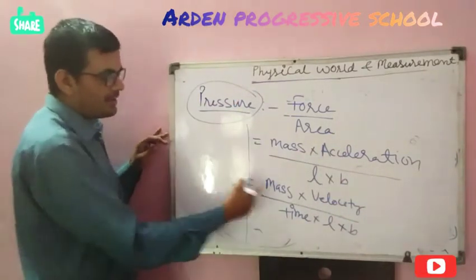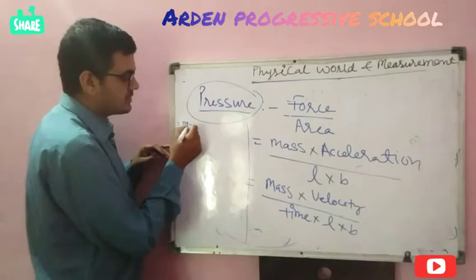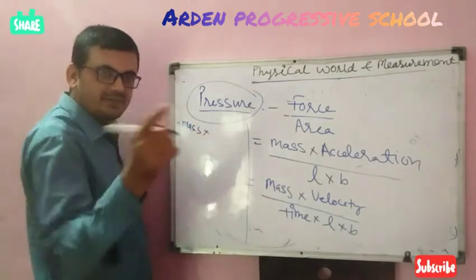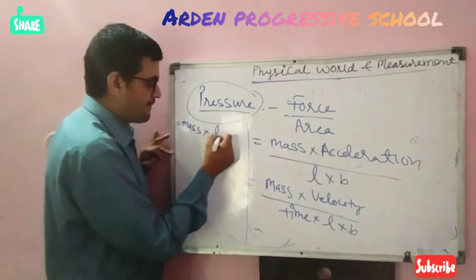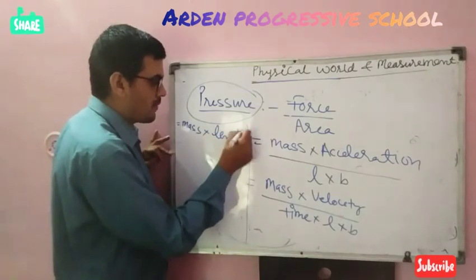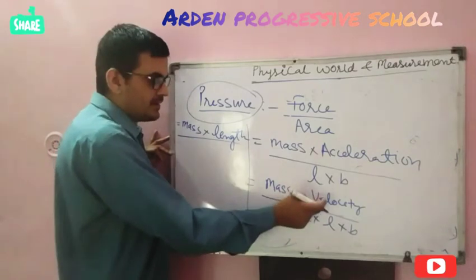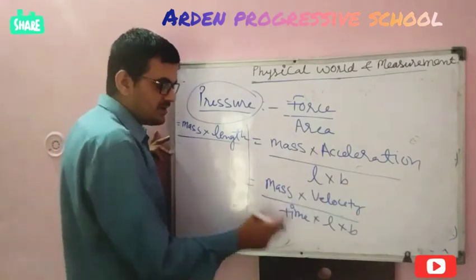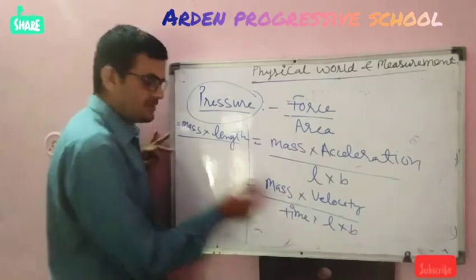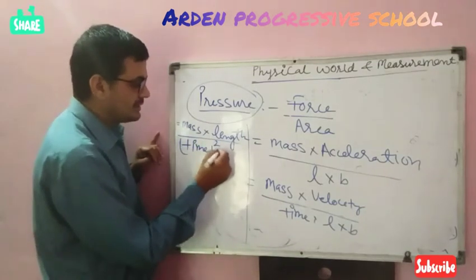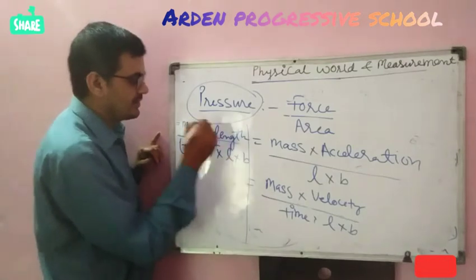Velocity equals displacement, and displacement means length. Velocity equals displacement upon time, and one more time is already here. So it will be time square into length into breadth.